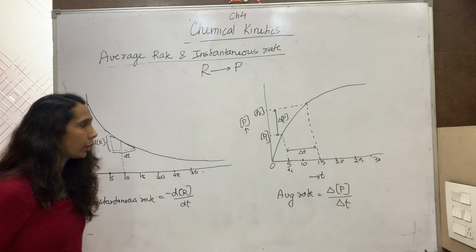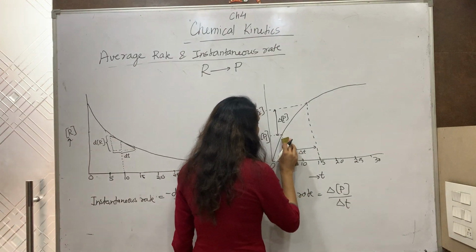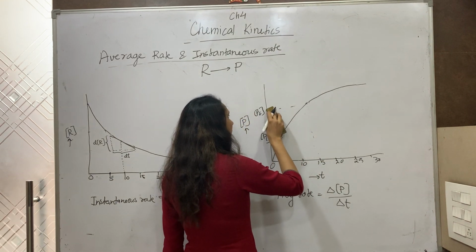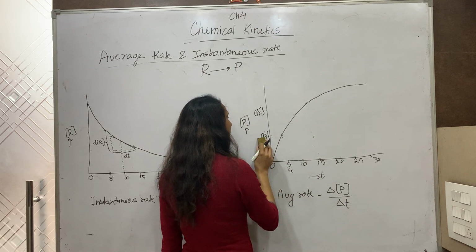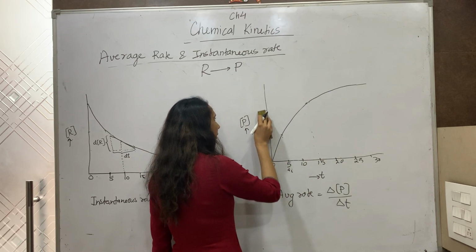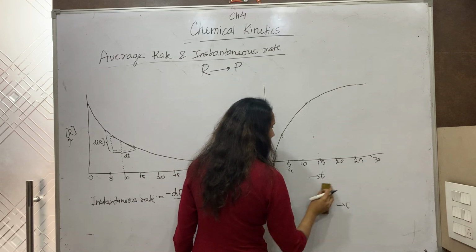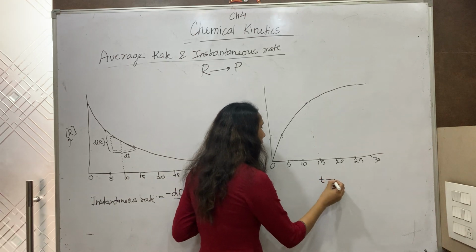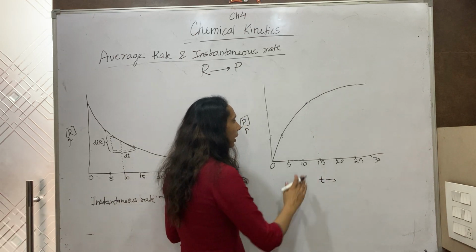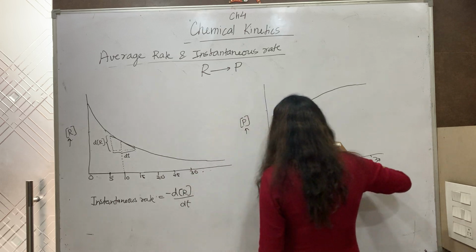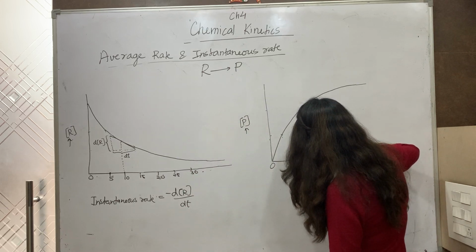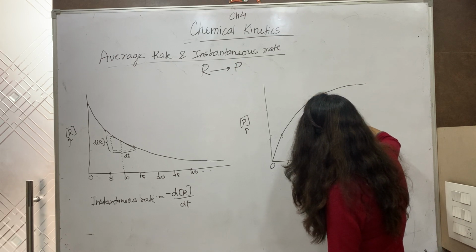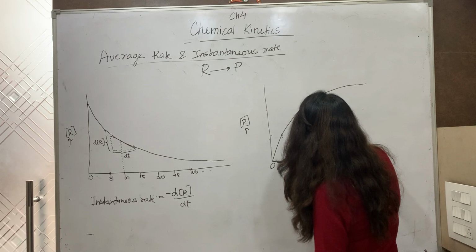Same way we do it in terms of product. The graph will remain same, but this time we are finding out the instantaneous rate in terms of product. So let us see the instantaneous rate in terms of product. This is the time, this is the concentration of product. I take a particular time, suppose I take the time 15. So I draw a perpendicular like this. It cuts at this point. At this point, I draw a tangent.